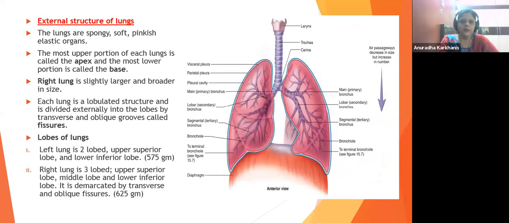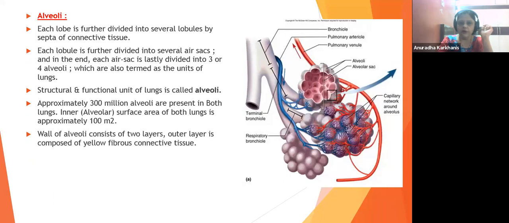We had started with the external structure of the lungs in the last class, and we saw which is the apex, which is the base, what the lobes of the lungs are, which has a two lobe structure, which has a three lobe structure, and the general morphological background of the lungs. Then we talked about the alveoli. We also saw how each lobe is divided further into lobules, and how the lobules are further divided into air sacs.